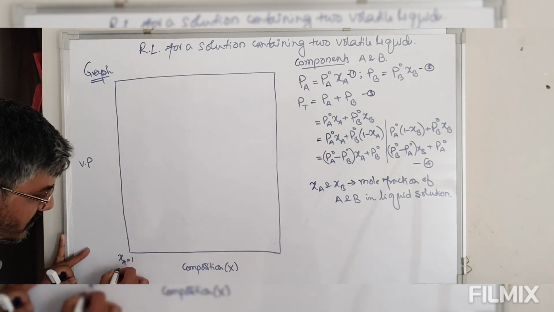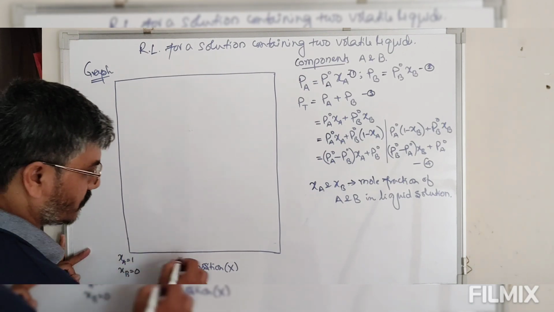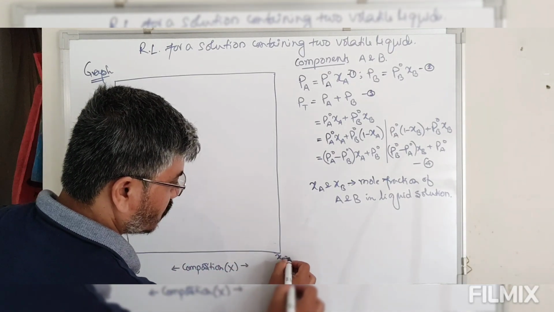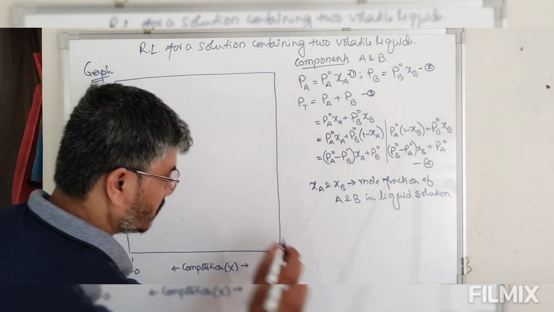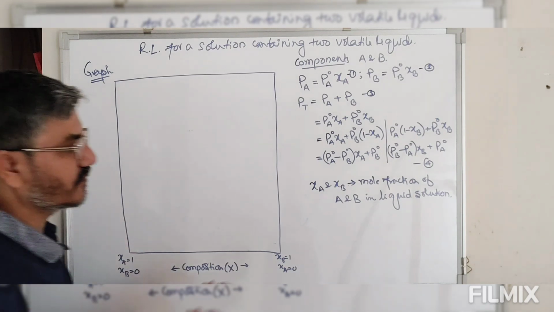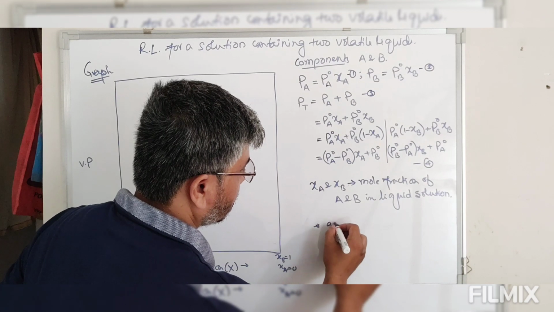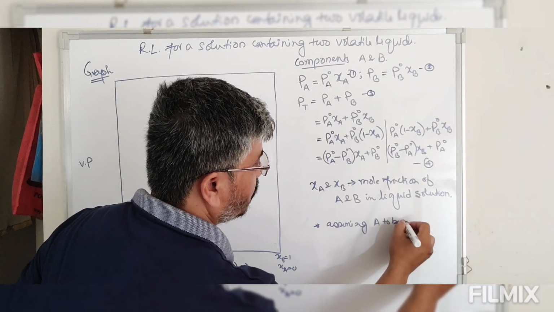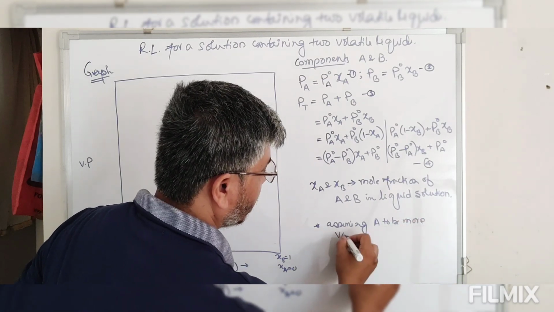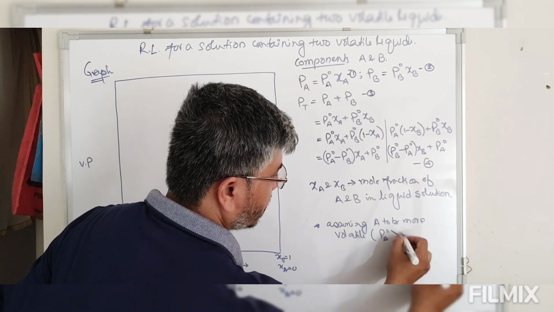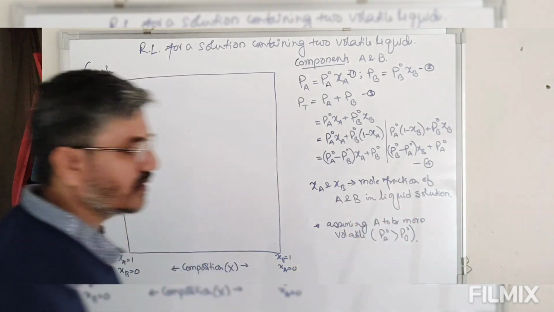If mole fraction of A is 1, then mole fraction of B will be 0. Here mole fraction of B is equal to 1. Mole fraction of A is equal to 0. Now let's assume a case where A is more volatile than B. Assuming A to be more volatile, that means PA naught is greater than PB naught.